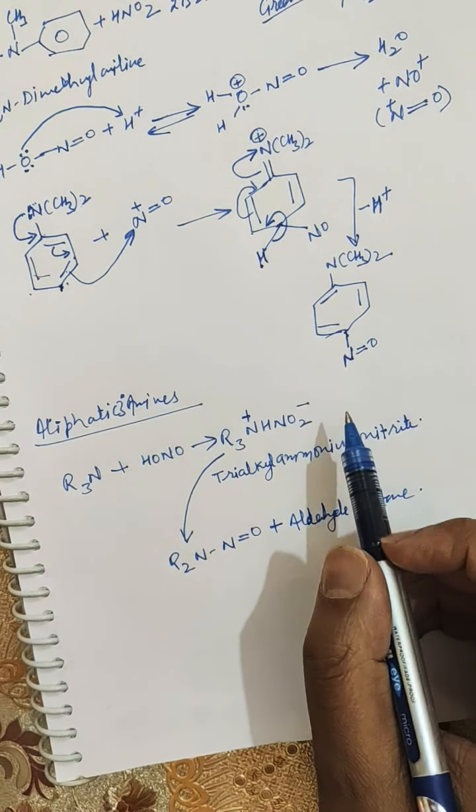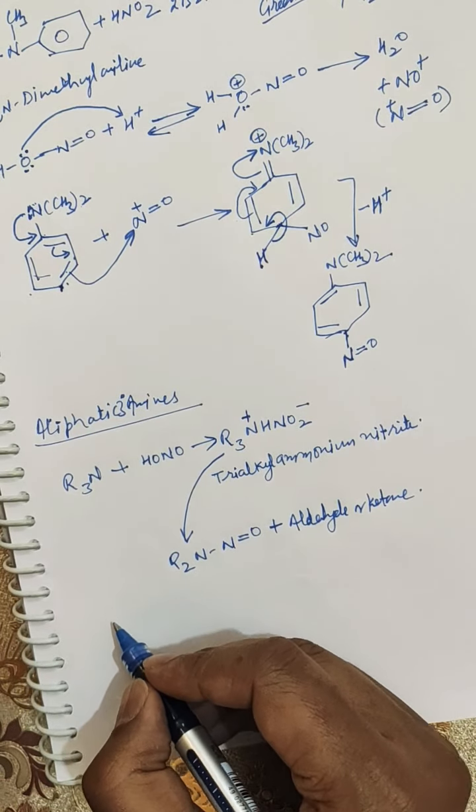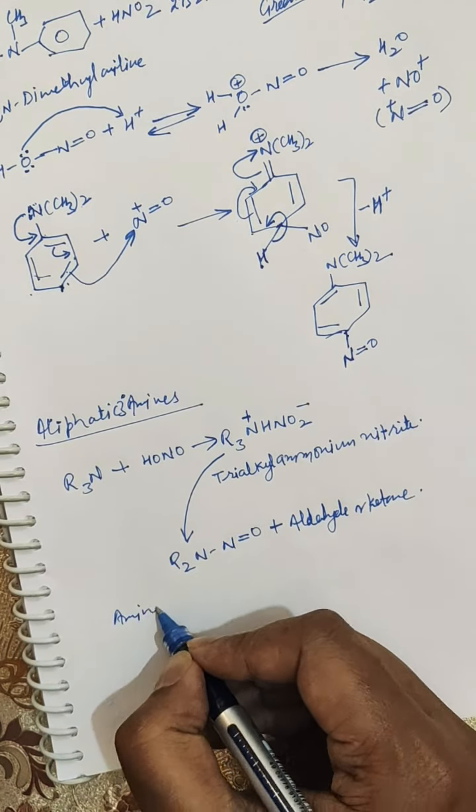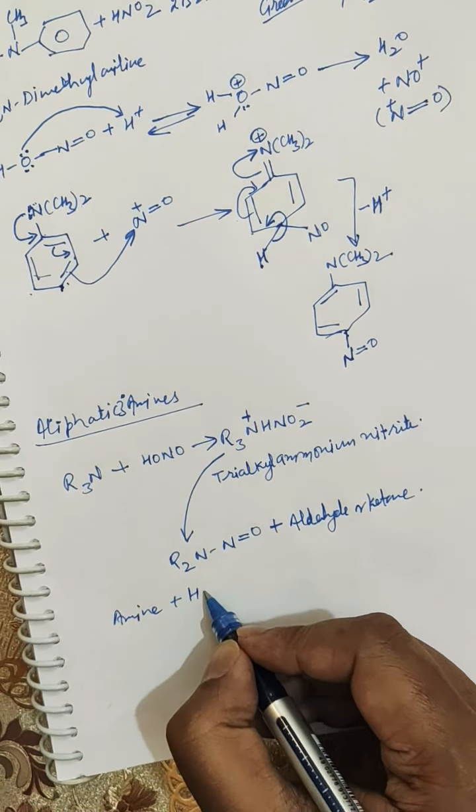So if you treat a given sample of amine with HNO2, that is nitrous acid, different kinds of products will be formed. If there is a formation of diazotized product, then it will be a primary aromatic amine.